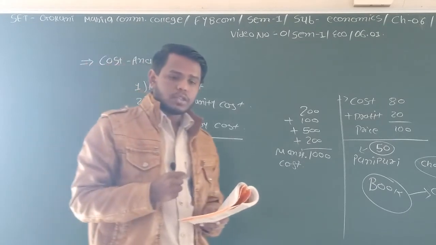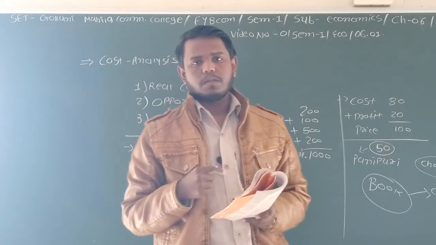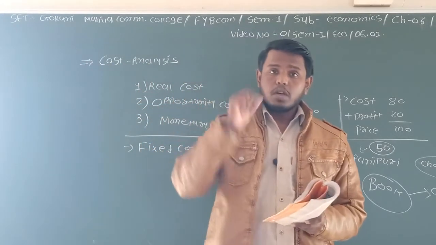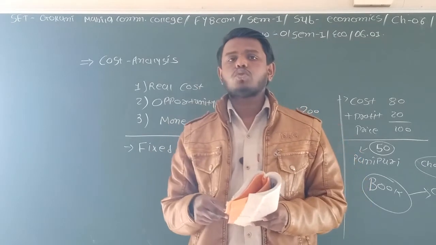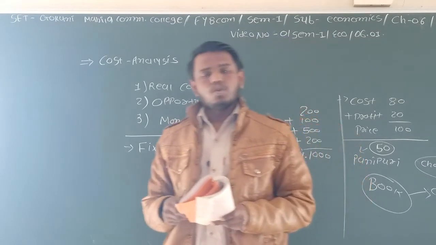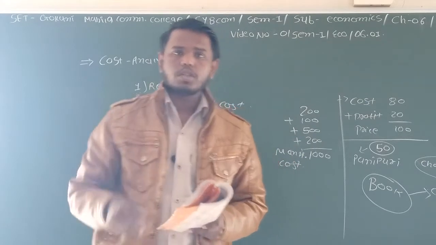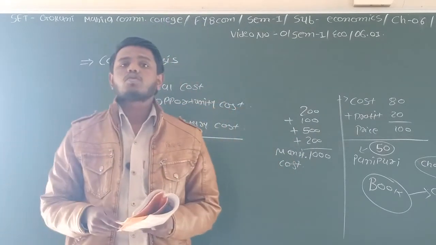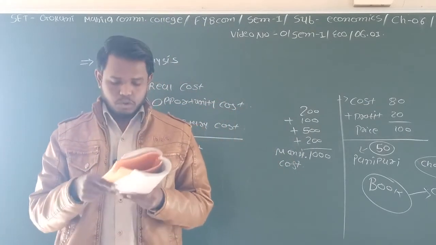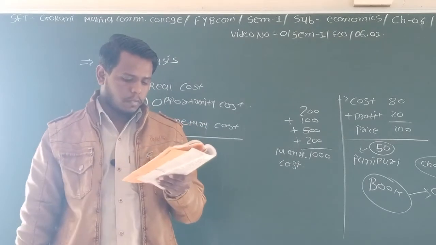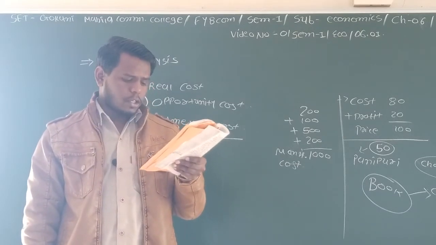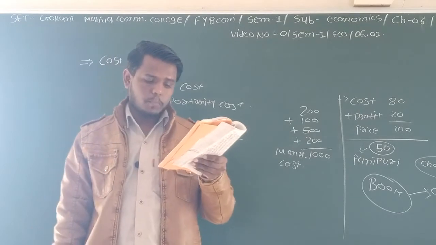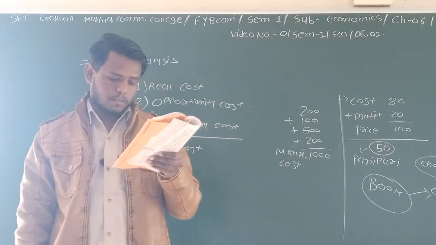Same for other things. If you want to make production, there are a number of other things also there, and you have to make expenses on those particular things. So that's called the fixed cost. On page number 129, Professor Marshall calls fixed cost supplementary cost or overhead cost.